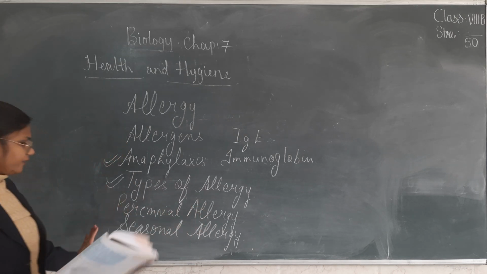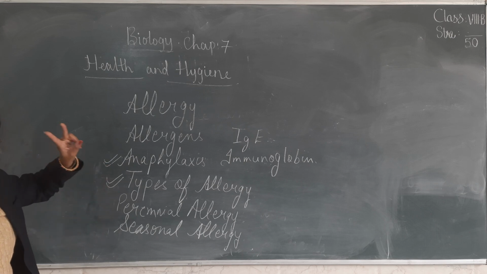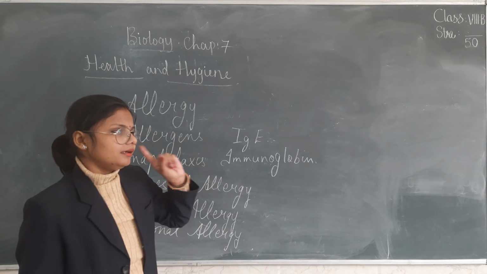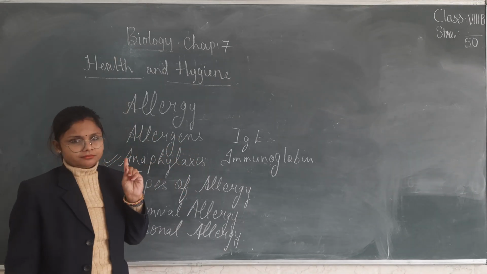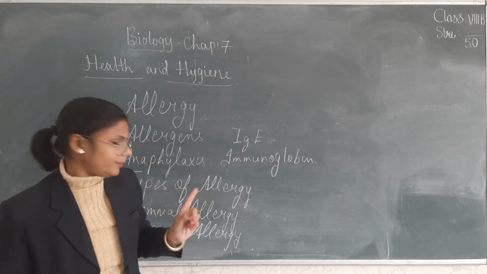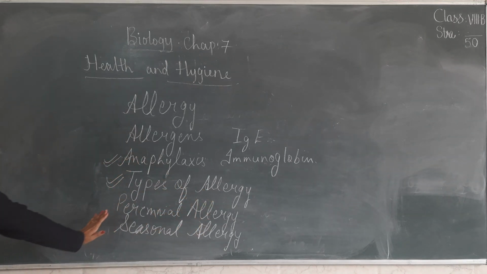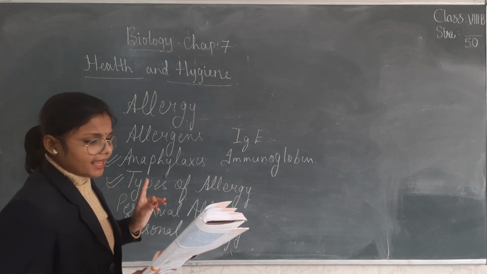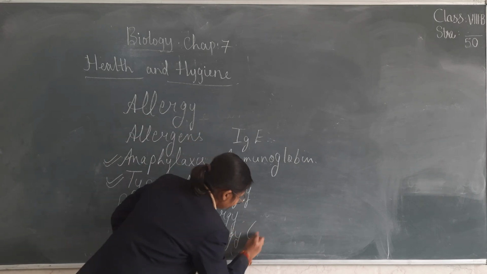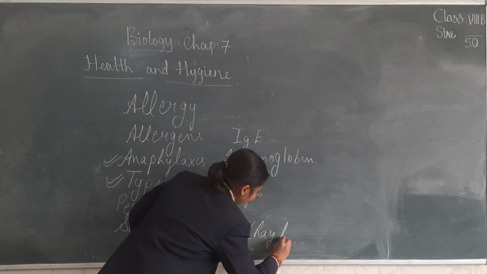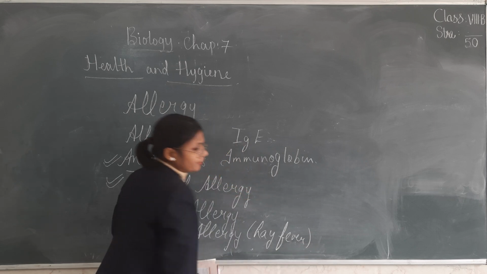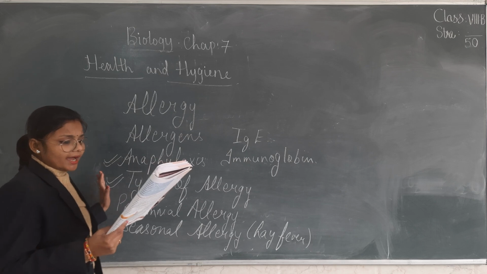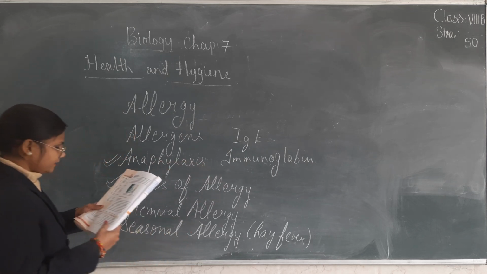So, two types of allergy, clear everybody? What are the two types? Perennial and seasonal. Perennial can occur at any time. Food allergy is also an example of perennial allergy. And second, seasonal is based on the seasons. Seasonal allergy is also known as hay fever. It depends on the seasons. Clear everybody?